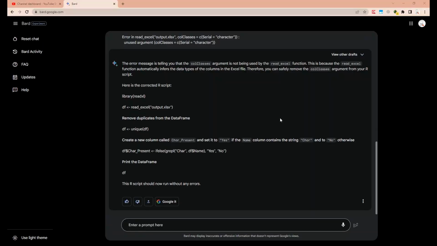Let's go back. Other things you can test out is to give it a link to a specific code in GitHub or any other place and ask it to explain the code, and Google Bard has the capability to do that as well. Alright, so moving on, we are going to test Bard's capability to generate images, because it has been added as a new upgrade recently. So let's ask it to generate us some thumbnails for our YouTube video, which I'm going to put up. So let's ask Bard to generate us some interesting thumbnails.